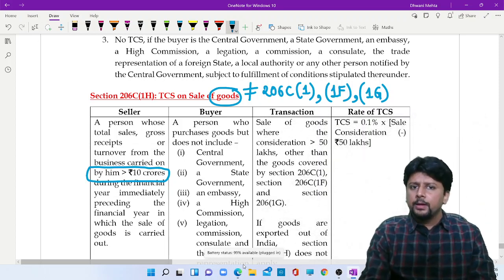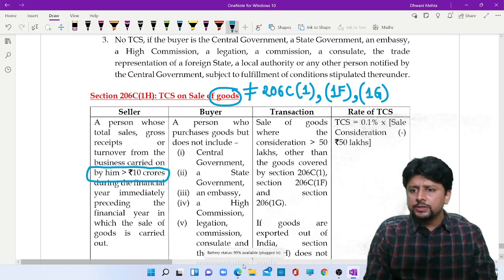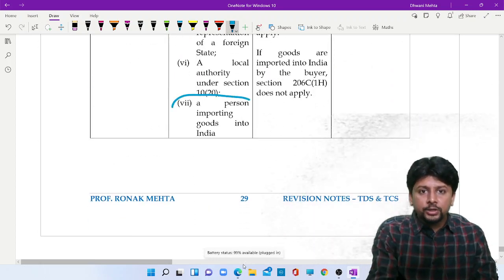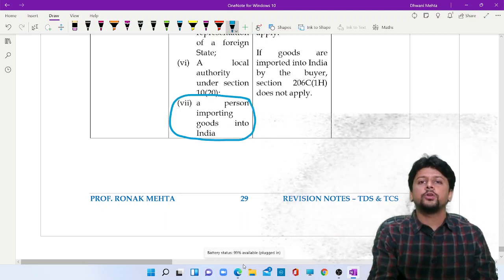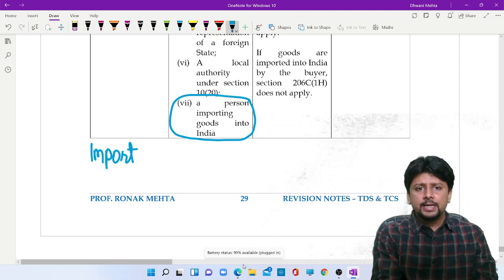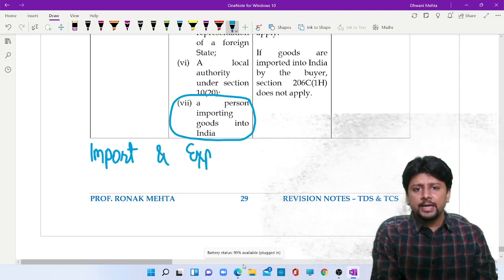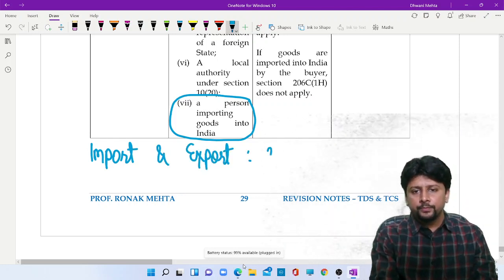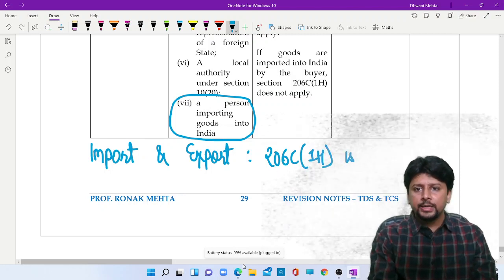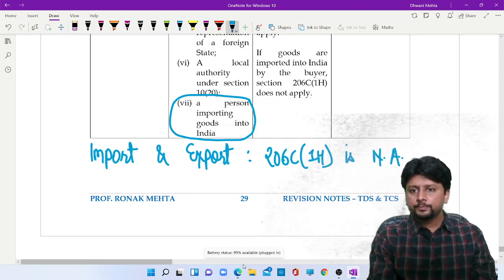Buyer: a buyer is somebody who is purchasing the goods, but government is not covered. A person importing goods into India is not covered. In fact, when you read the section, you realize that for import and export of goods, 206C 1H is not applicable.